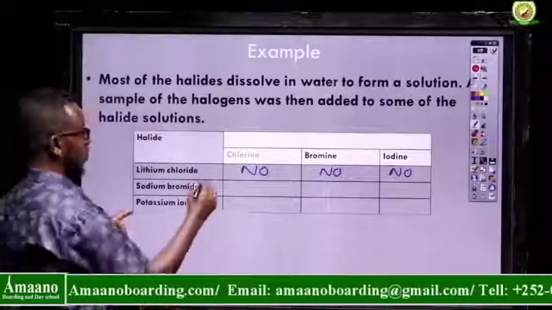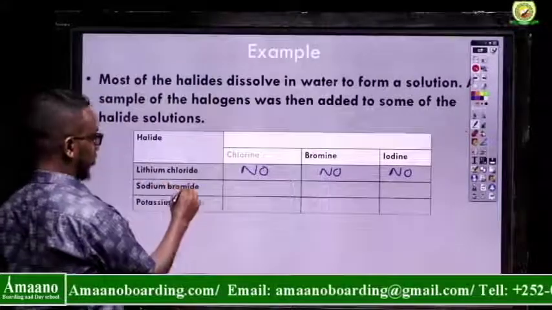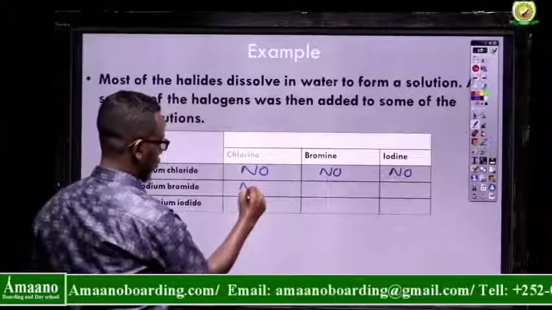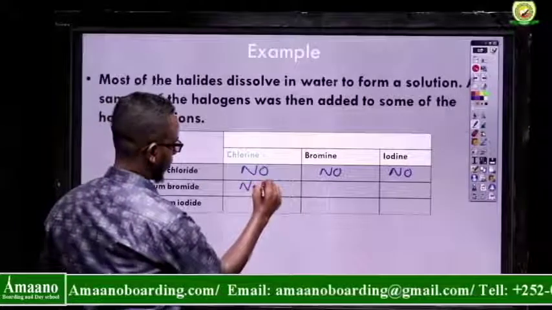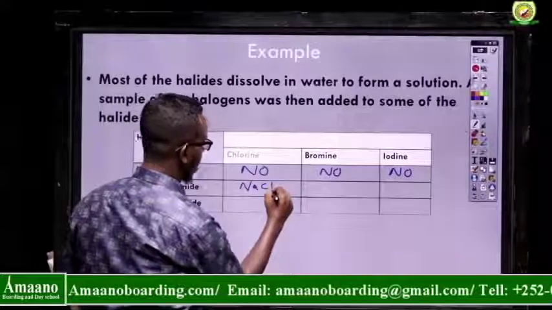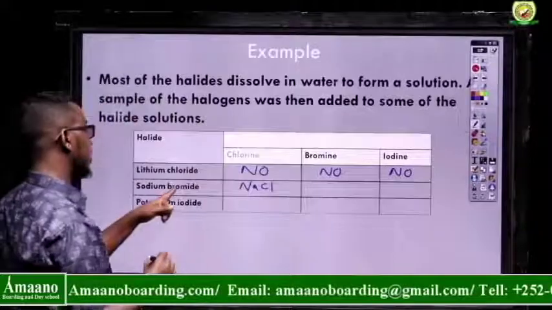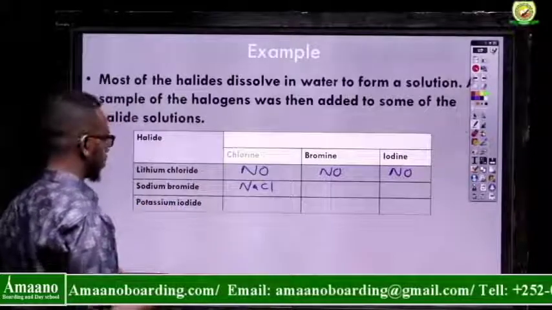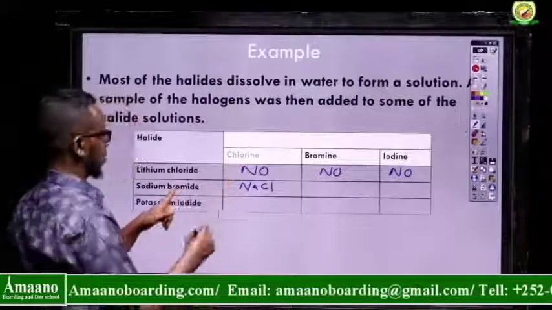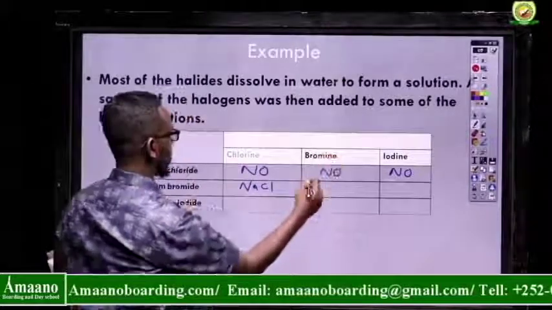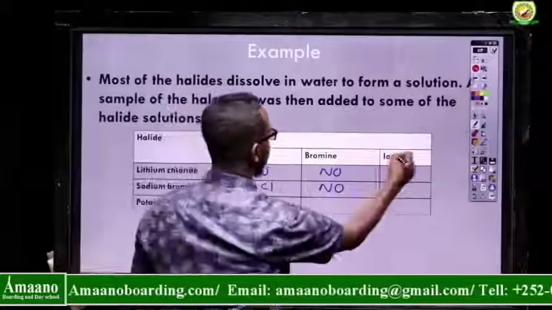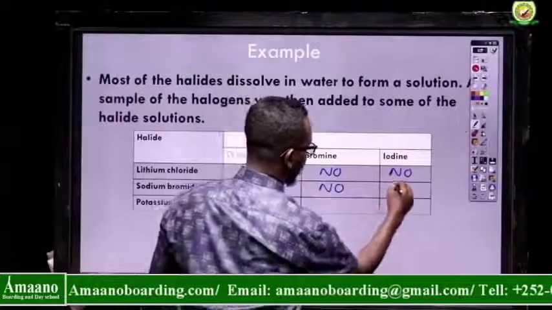What if you put chlorine with sodium bromide? Yes, so the product should be what? Sodium chloride. The displaced one is bromine. What about bromine with sodium bromide? No, they have the same reactivity. Can iodine displace bromide ion? No reaction.